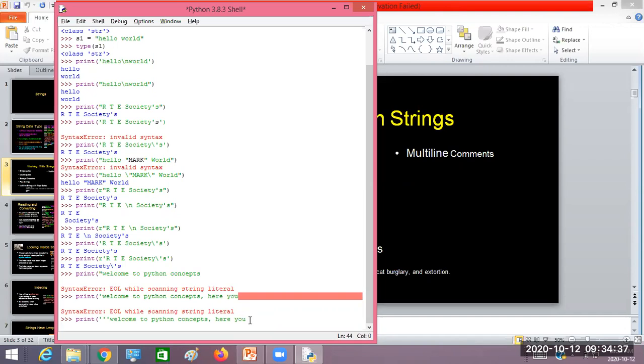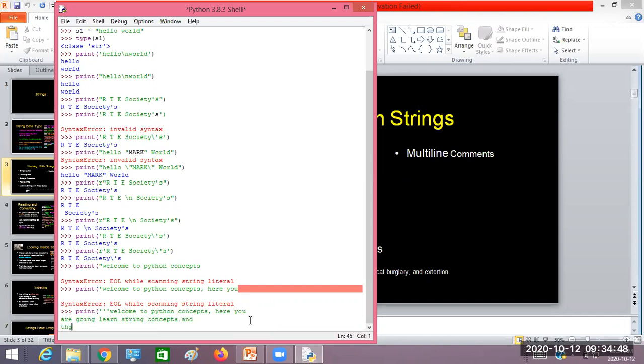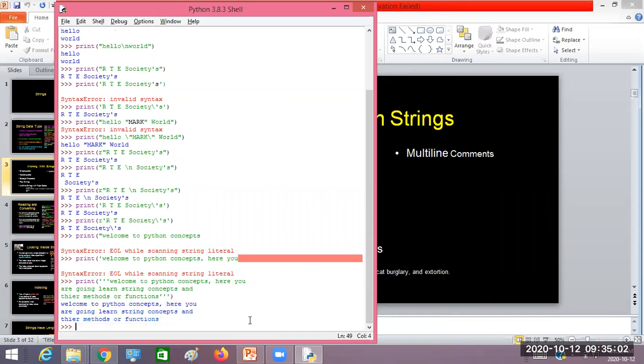So here you are going to learn string concepts, and then, look here, I went to the third line: methods of functions. Now to end, again I use a pair of triple quotes. Now press this, and we are getting the same output. Did you understand how to write a multi-line?